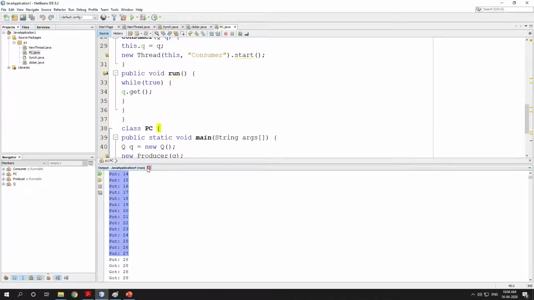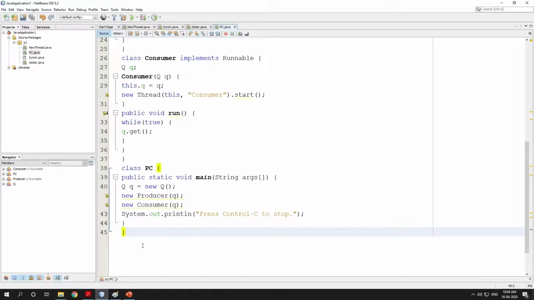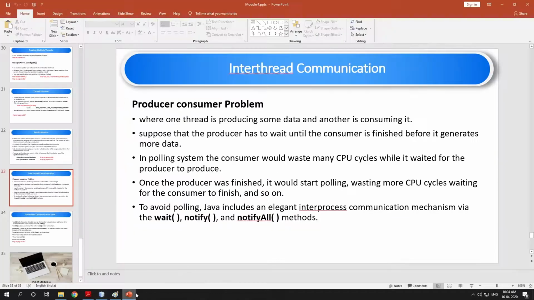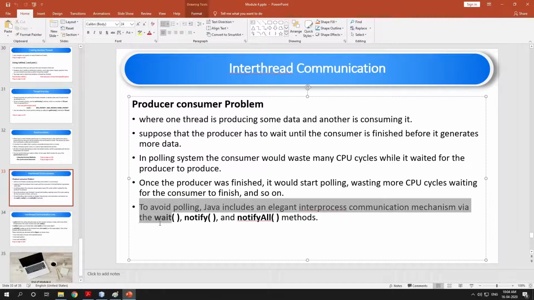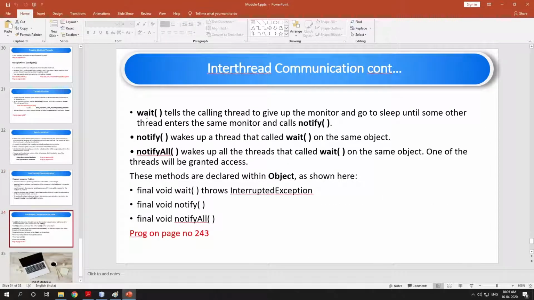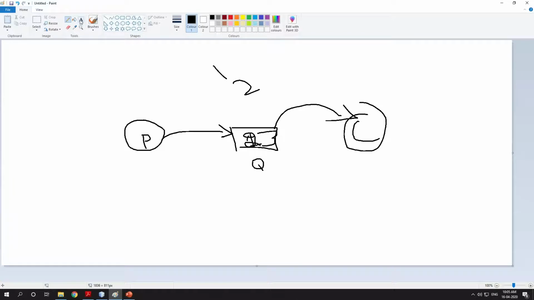To solve this problem we need inter-thread communication, and inter-thread communication is achieved in Java using 3 methods: wait, notify, and notifyAll. To solve this problem we need to use these 3 methods. And what are these actually? Wait tells the calling thread to give up the monitor and go to sleep until some other thread enters the same monitor and calls notify. Now the same problem with inter-thread communication.